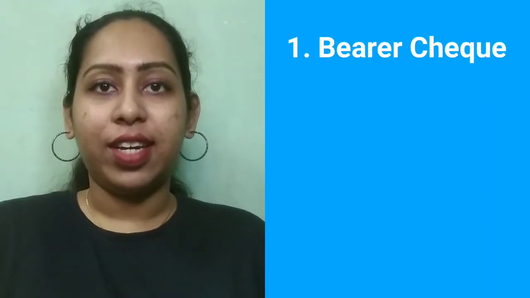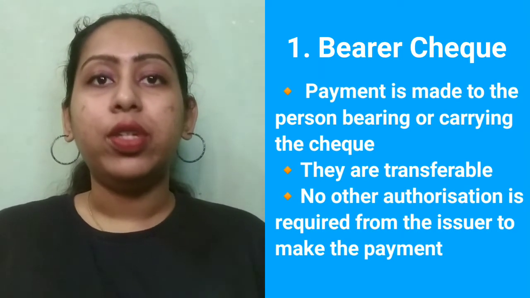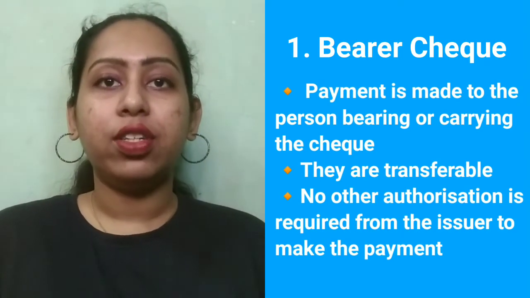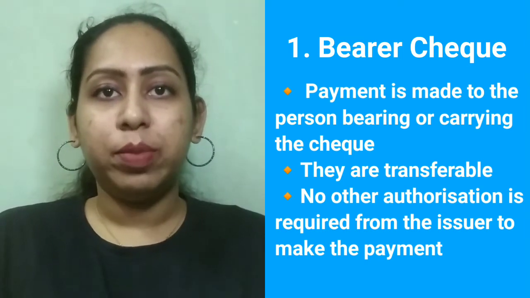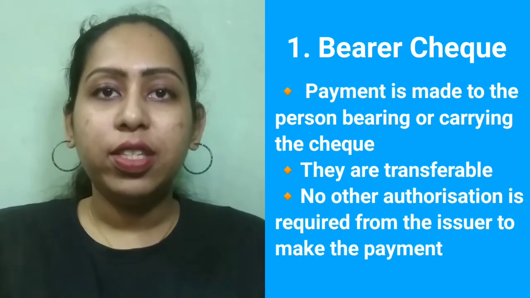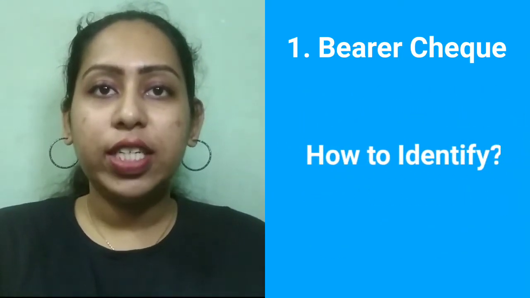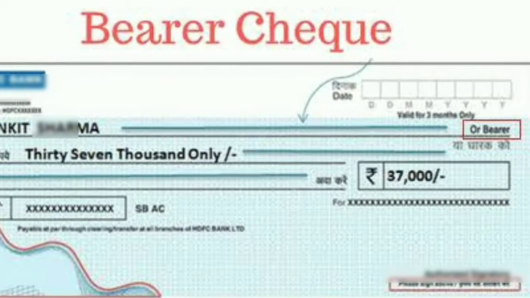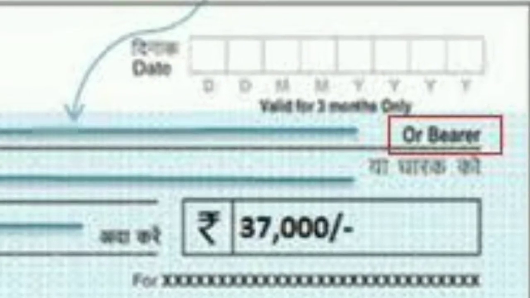1. Bearer check. A bearer check is the one in which the payment is made to the person who is bearing or carrying the check. These checks are transferable. If you carry the check to the bank, you will get the payment. The bank does not require any other authorization from the issuer to make the payment. How to identify a bearer check? You know it is a bearer check when you see the words "or bearer" printed on them.